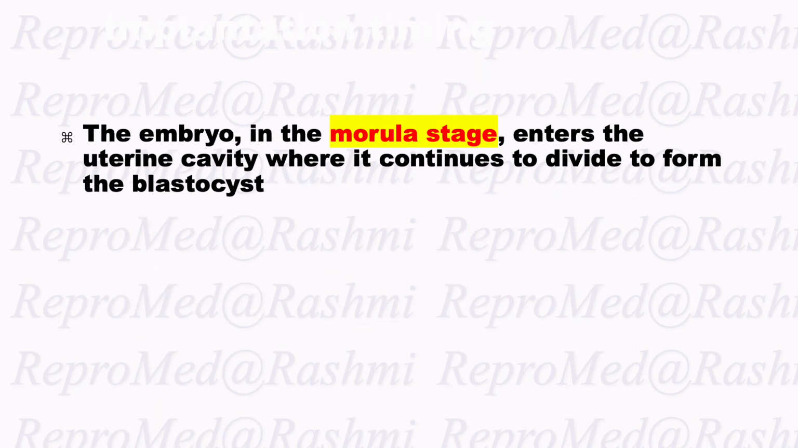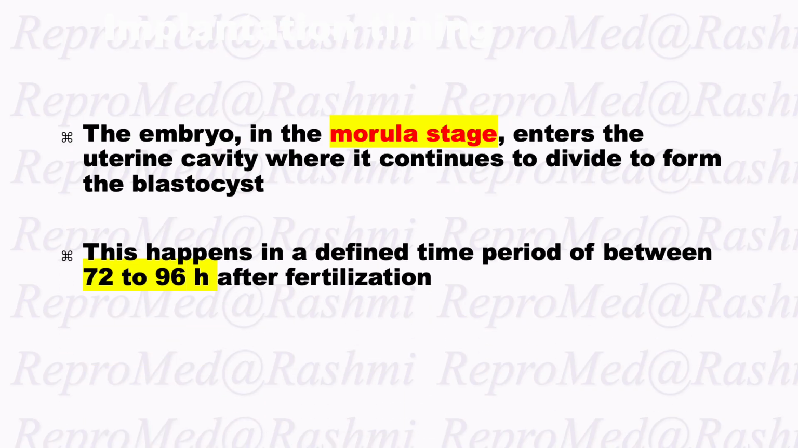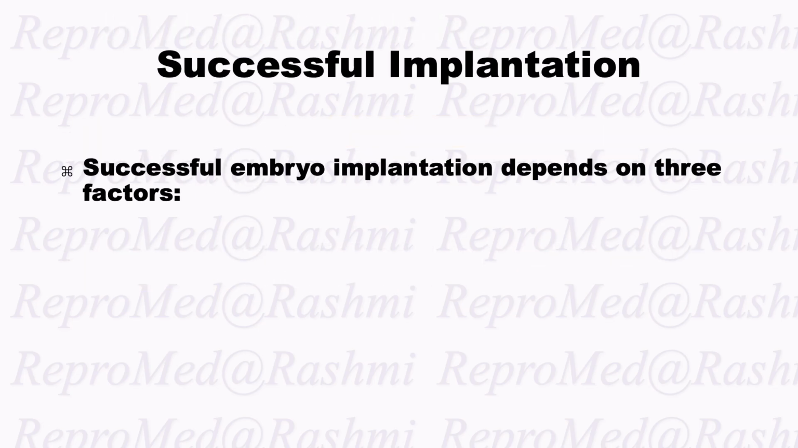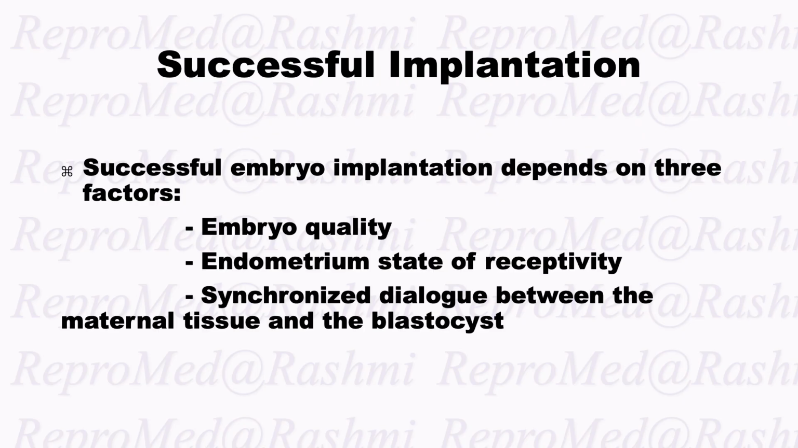The embryo in the morula stage enters the uterine cavity where it continues to divide to form blastocyst. This happens in a defined time period of between 72 to 96 hours after fertilization. Successful implantation depends on three factors: embryo quality, endometrial state of receptivity, and synchronized dialogue between maternal tissue and the blastocyst.